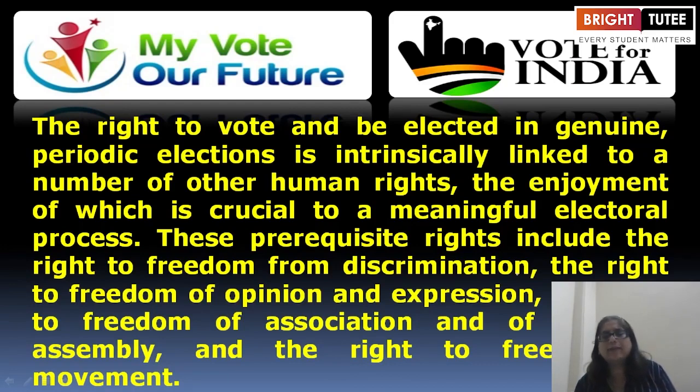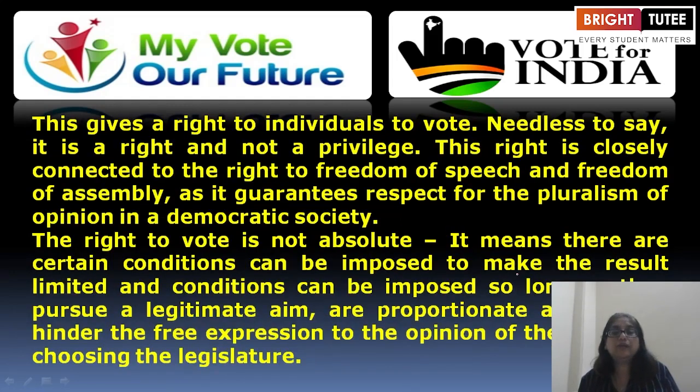The right to vote and be elected in genuine periodic elections is intrinsically linked to a number of other human rights, the enjoyment of which is crucial to a meaningful electoral process. These prerequisites include the right to freedom from discrimination, the right to freedom of opinion and expression, the freedom of association and of assembly, and the right to free movement. This gives the right to the individual to vote, and needless to say, it is a right and not a privilege. And this right is closely connected to the right to freedom of speech and freedom of assembly, as it guarantees respect for the pluralism of opinion in a democratic society.